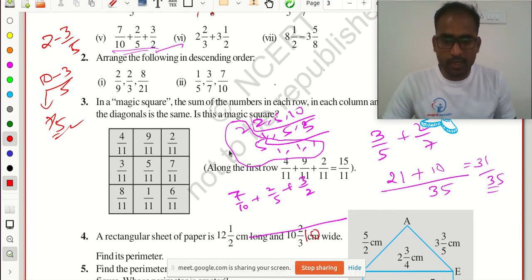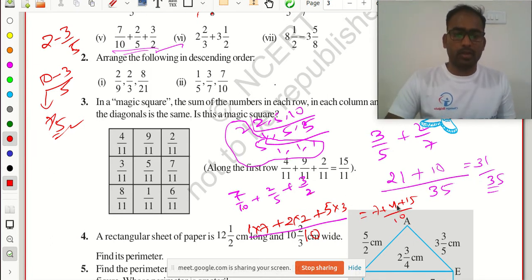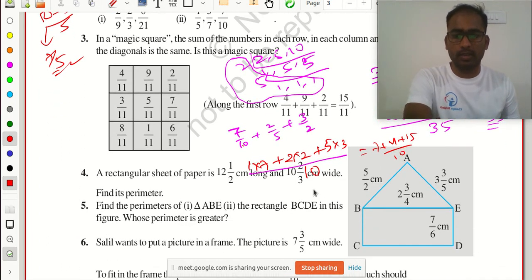So next, 10 is going here 10 1s are 10, so 1 into 7. This plus this plus, then 5 is going 2 times here, so 2 multiplied with numerator 2, plus 2 is going here 5 times, so 5 multiplied with numerator 3. So how much? 7 plus 4 plus 15 by 10. You can add. This is the answer for this one.